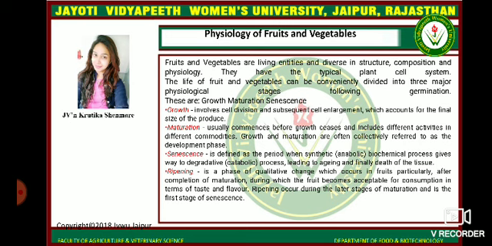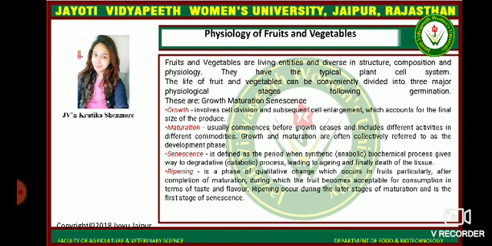Talking about growth: growth involves cell division and subsequent cell enlargement, which accounts for the final size of the produce. Maturation usually commences before growth ceases and includes different activities in different commodities. Growth and maturation are often collectively referred to as the development phase. Senescence is defined as a period where synthetic biochemical processes give way to degradative processes, leading to aging and finally death of the tissue.